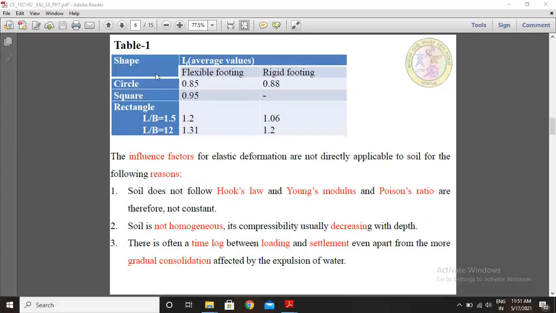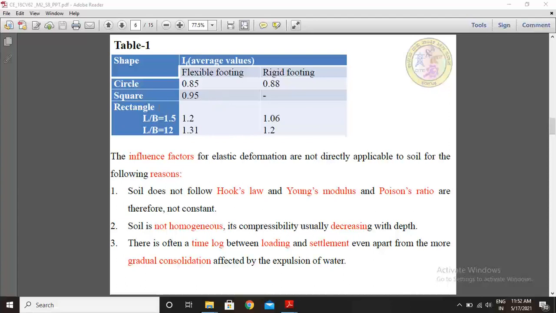So this is table 1, with the shape and the IF average value for flexible footing and rigid footing. If the shape of the footing is circular and the footing is flexible, an IF value of 0.85 is to be considered, and if the footing is rigid, an IF value of 0.88 is required for calculation of immediate settlement. If the shape of the footing is square and flexible, then the IF value is 0.95.